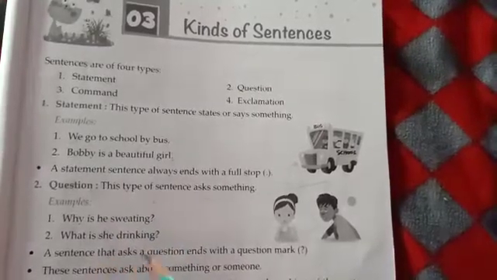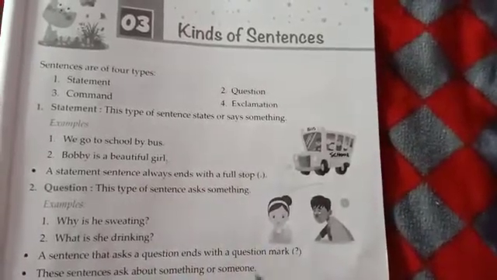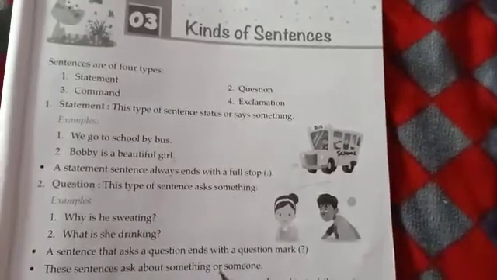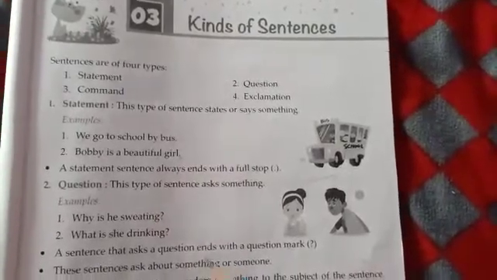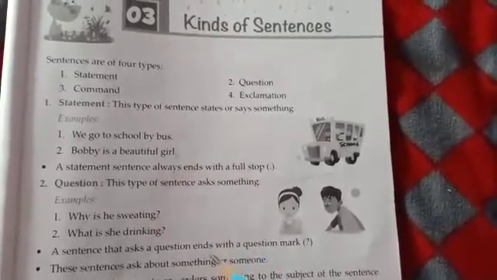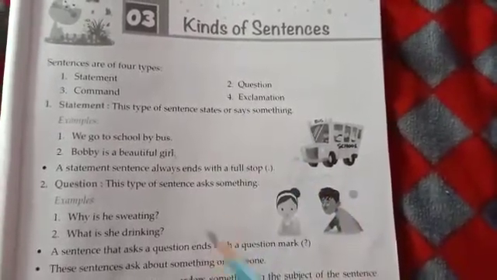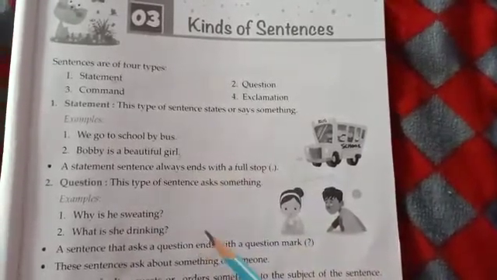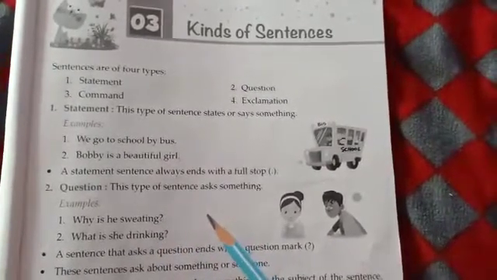A sentence that asks something, asks a question, ends with a question mark. I've already explained to you that a sentence that asks something or about someone has to end with a question mark. These sentences ask about something or someone. Something means it can be a non-living thing, of course, and someone means it can be a living being. So when a sentence asks something, that means that sentence is in the question form.